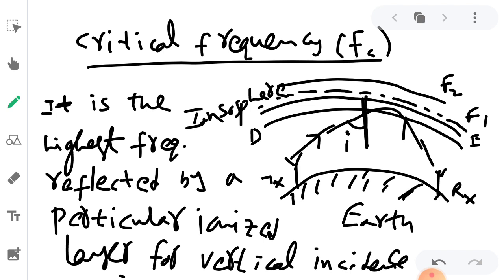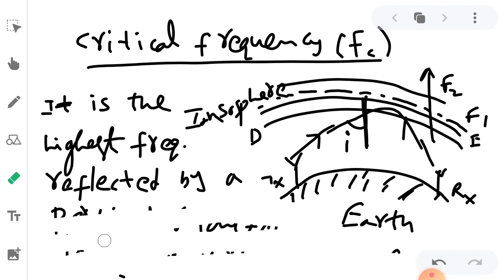So we take the relation sin i by sin r equal to mu, the refractive index. One point you have to remember is that as we go above the ionized layers, that is D, E, F1, F2, mu is going to decrease, the refractive index mu is less than 1 and decreasing. This is about the definition of critical frequency.